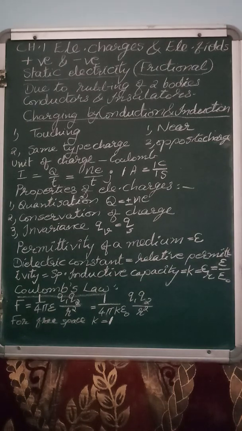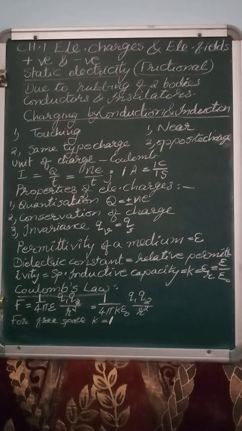But when you give charge to an insulator, the charge will lie on that place where you are putting the charge. In the case of a conductor, the charge will spread over its entire surface area. But in an insulator, the charge will remain where you are putting the charge.